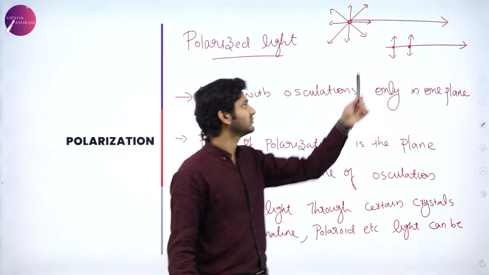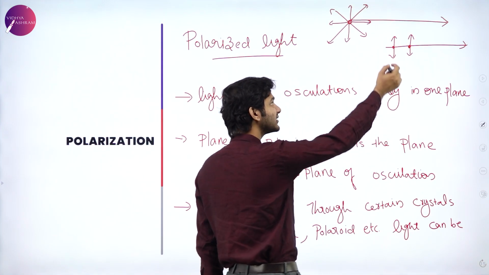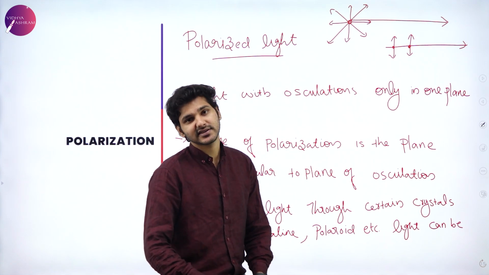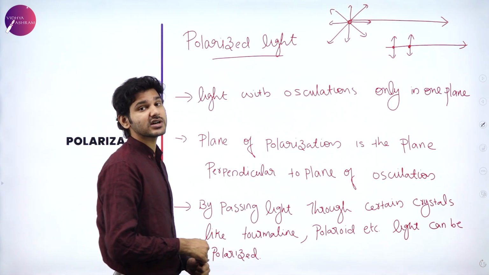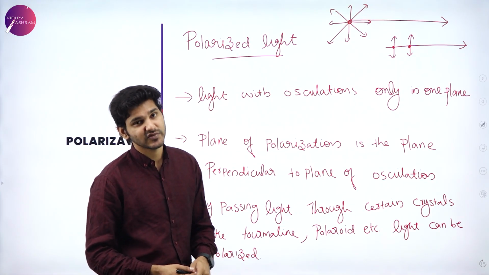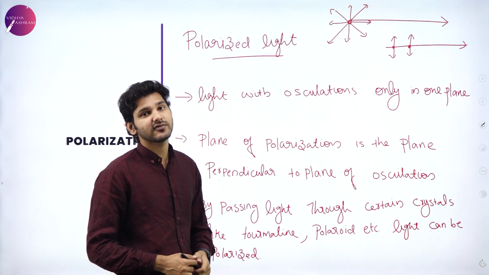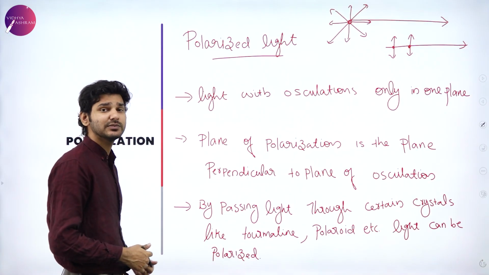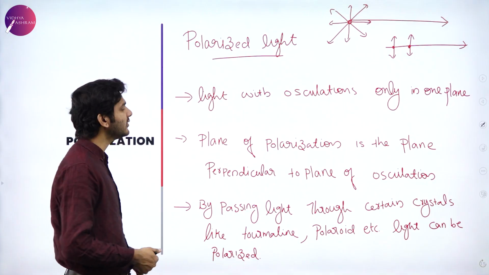But sir, this is only the Y axis. Where is the X axis? That is why there is a dot here. The dot signifies that there is an X axis also present there. So you can call this the vector representation of unpolarized and polarized light. The arrow signifies the direction of propagation, and the vectors signify the oscillation of the electric field. So this is one simple way of representing the light vector, or simply the electric field.